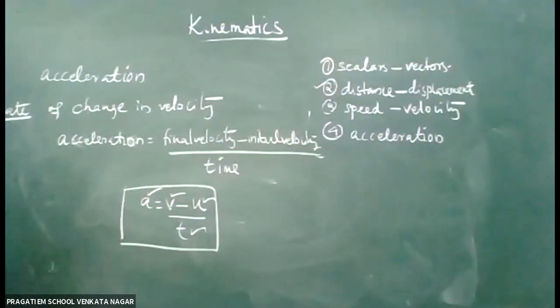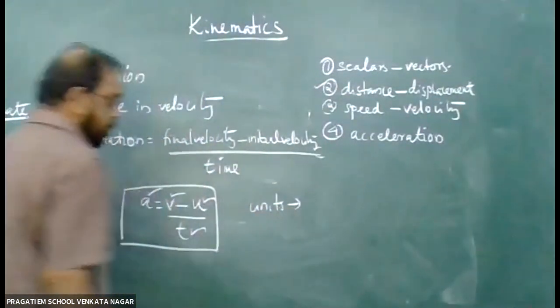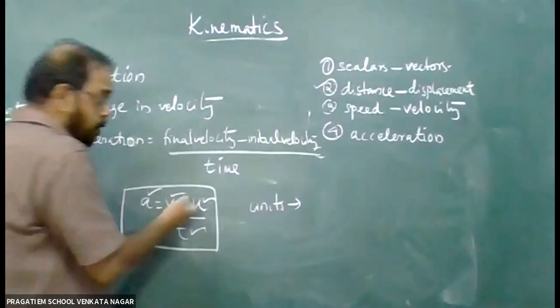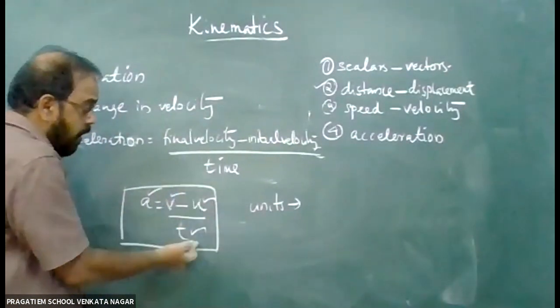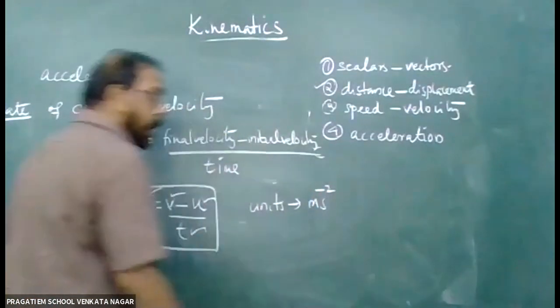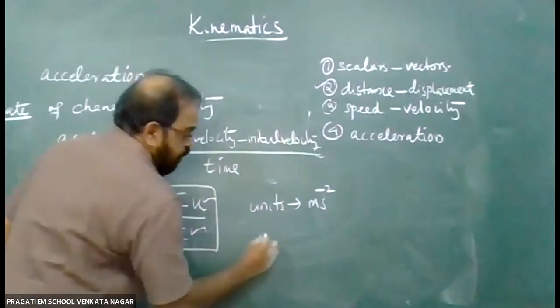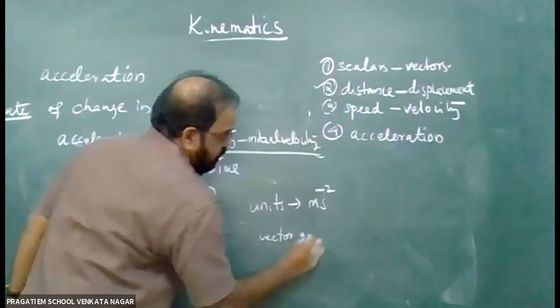Okay. Now, what are the units of acceleration? Velocity, meter per second, by second, or meter per second square. The unit of acceleration is meter per second square, and it is a vector quantity.